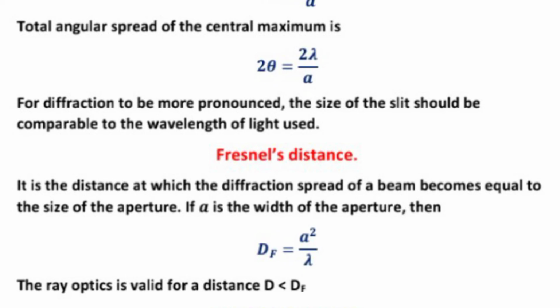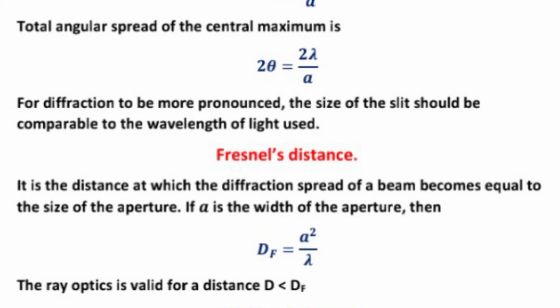Now, Fresnel's distance. What is Fresnel's distance? It is the distance at which the diffraction spread of a beam becomes equal to the size of the aperture.